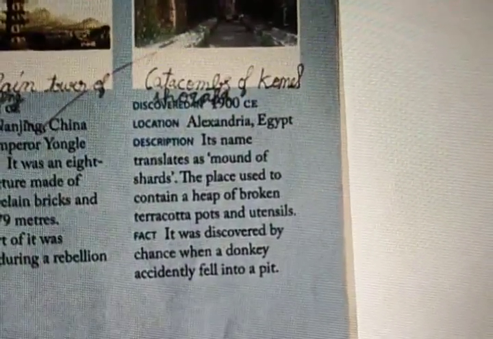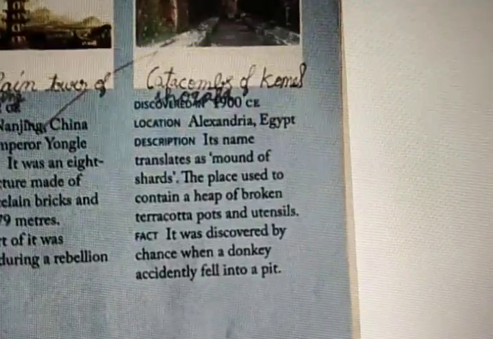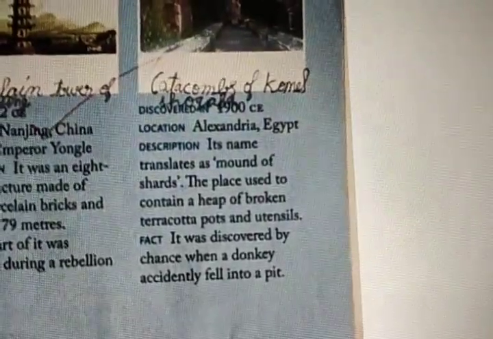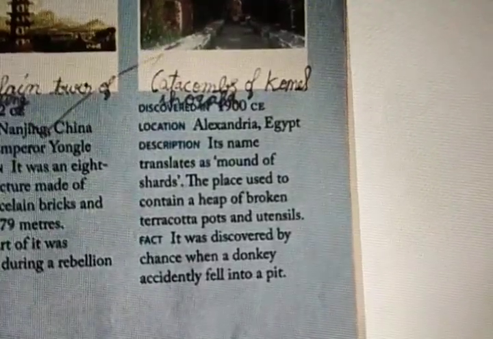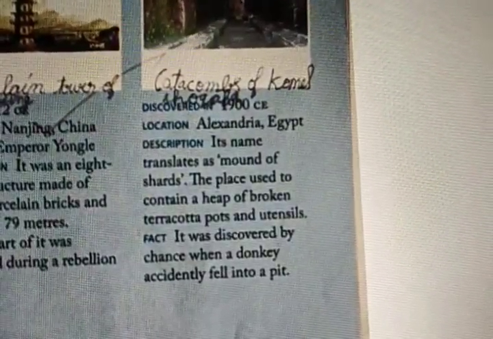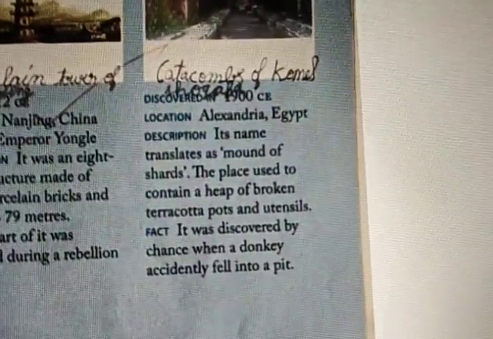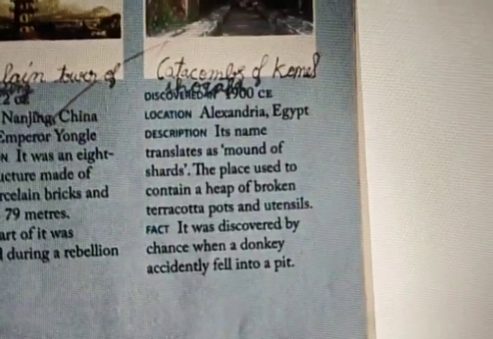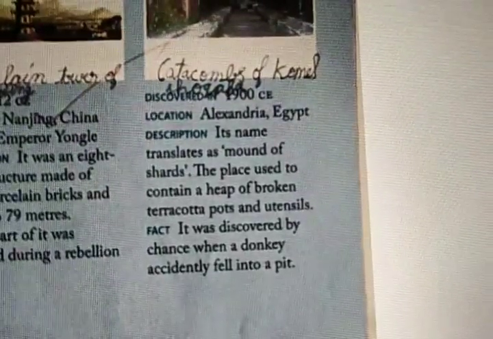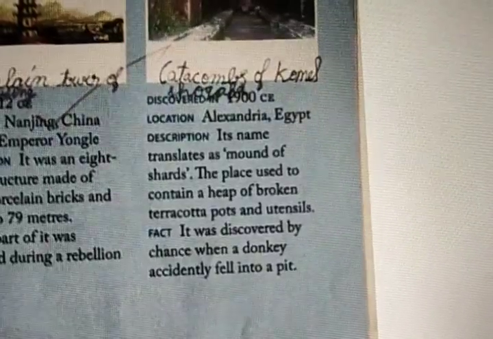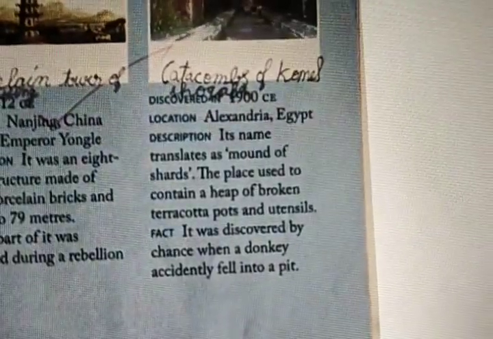Discovered in 1900 CE. Location: Alexandria. Where is it? Egypt. Description: its name translates as Mound of Shards. It is called Mound of Shards.